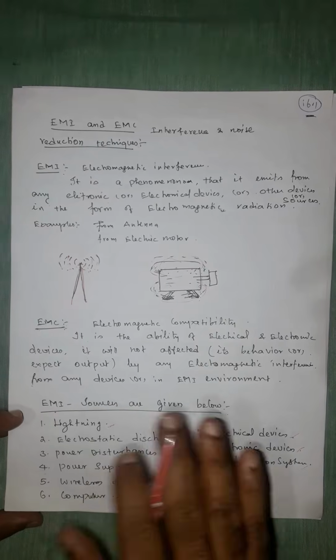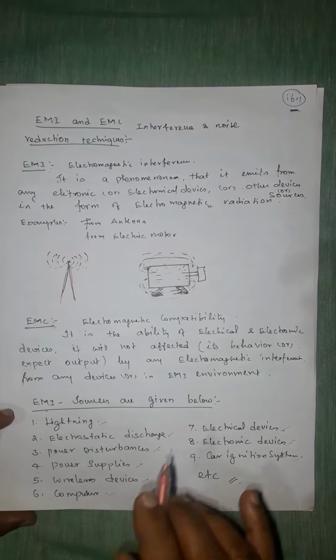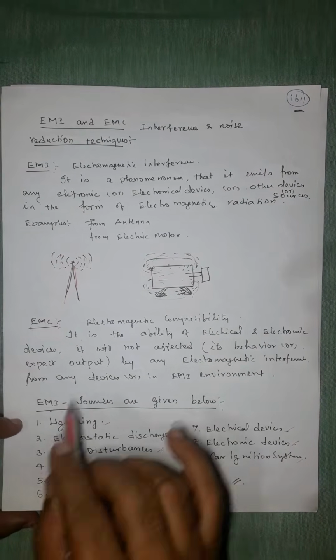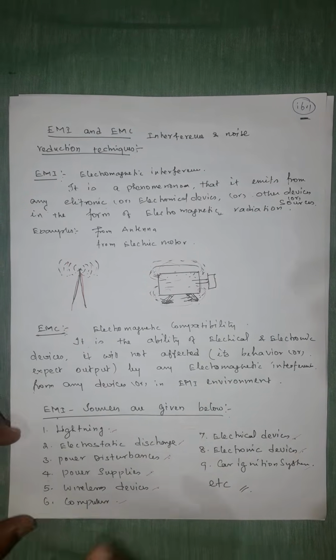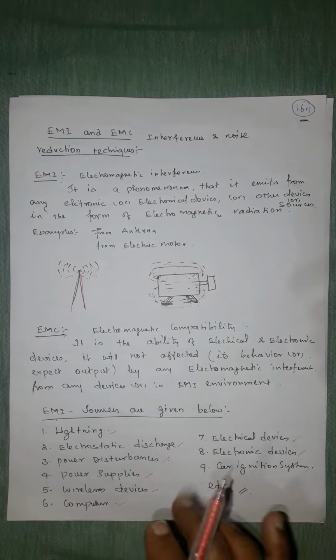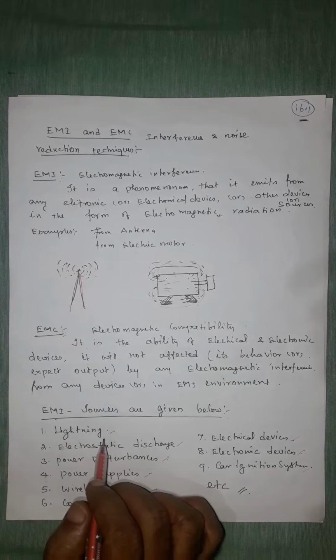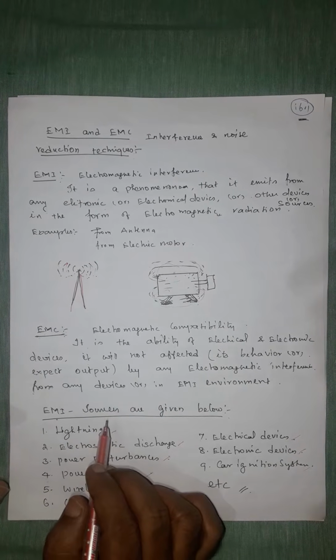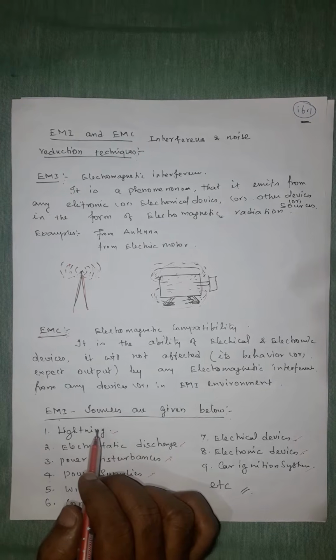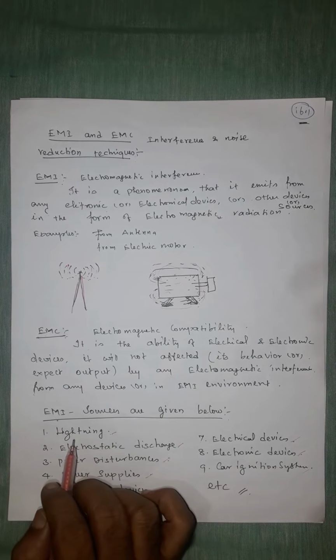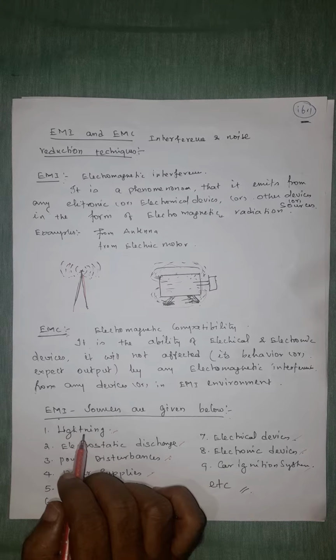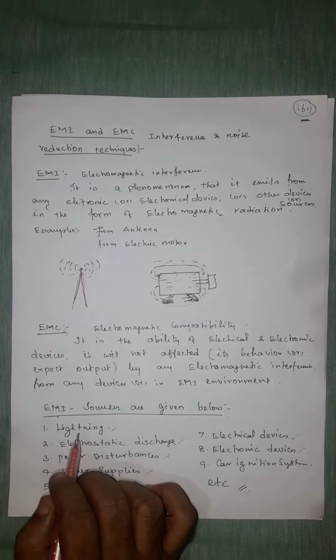Wherever there is a flow of electrons, wherever there is an electric circuit, definitely there is electromagnetic radiation from those devices. Suppose you are having a mobile phone at the time of lightning, that radiation also affects your signals.